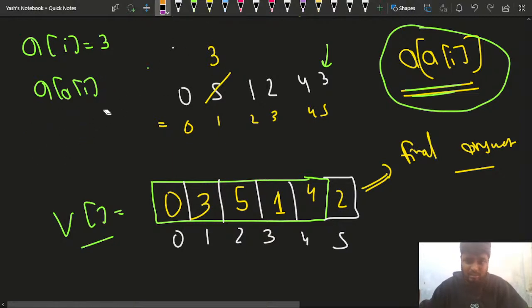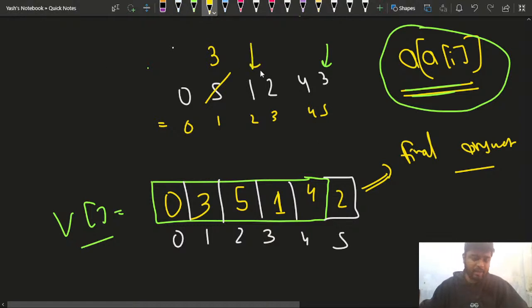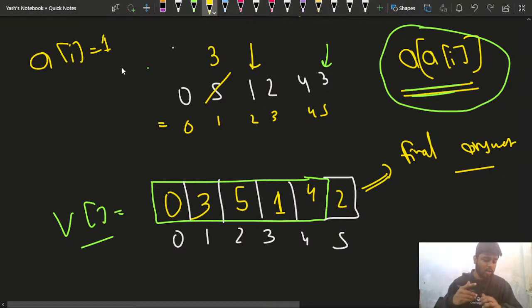It might happen that let's say I'm at this particular position. Let's assume that I come here. If I am here, so a of I is nothing but 1, right? In that case, the overwriting part will be done, so that's why I'll have duplicates.